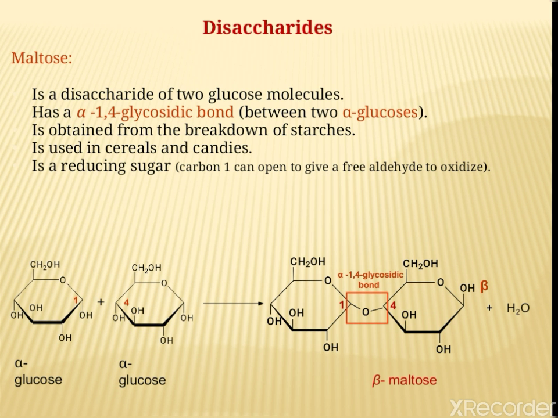It is not found in the body but is found in germinating seeds, cereals and malt. It is the intermediate product in the breakdown of starch by amylase in the alimentary canal. However, it is formed during the hydrolysis of starch by the enzyme diastase. It is a disaccharide of 2 glucose molecules, has an alpha 1,4 glycosidic bond between 2 alpha glucoses, and is obtained from the breakdown of starches. It is used in cereals and candies and is a reducing sugar. See the structure: 2 alpha glucoses combine at the 1,4 glycosidic bond and give beta maltose.